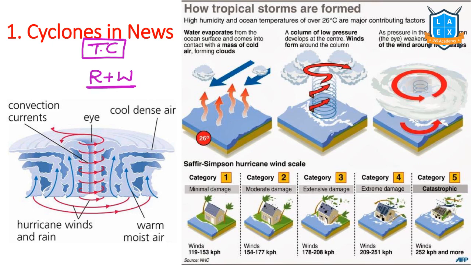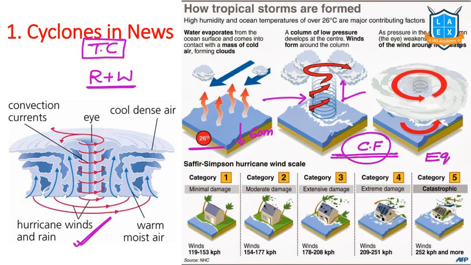Now, we need to know how the cyclones, especially the tropical cyclones, form. What are the conditions? Average 26 degrees Celsius temperature till the depth of 60 meters. Horizontal pressure gradient should be more, but the vertical pressure gradient should be less. And then Coriolis force should be present. That's why tropical cyclones are formed only in the areas where Coriolis force is present. If you take the equator, 5 degrees north and 5 degrees south, as the Coriolis force is absent near the equator, there are no tropical cyclones.